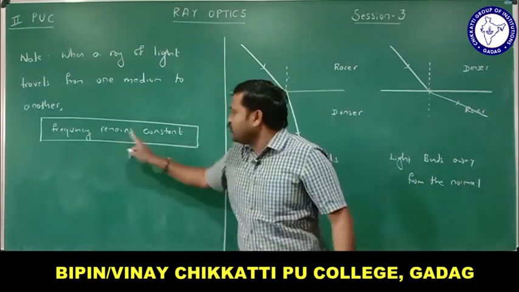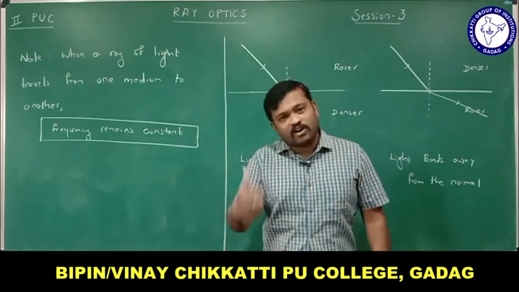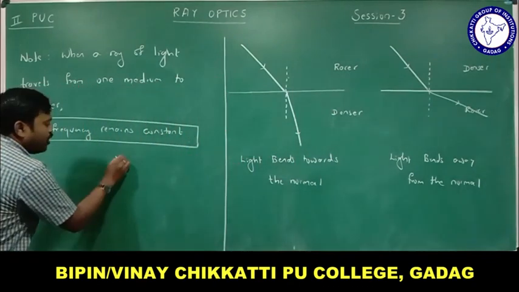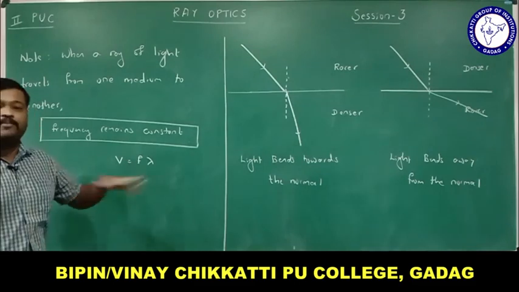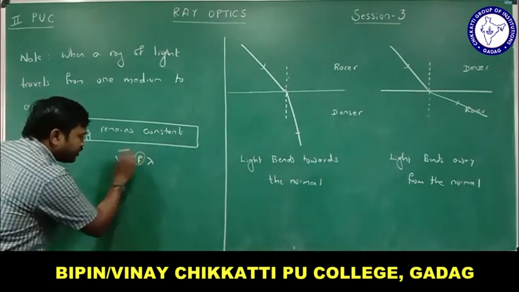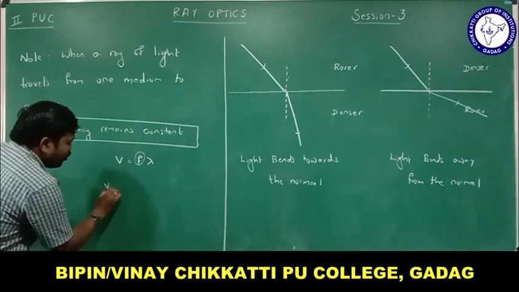Because the frequency remains constant in case of refraction of light. Then what changes? Of course, the velocity changes. And we know there is a relationship between velocity, frequency and wavelength, right? So v = fλ. v = νλ, we know, right? This term is constant. Then what changes? Velocity and wavelength. Do you remember?